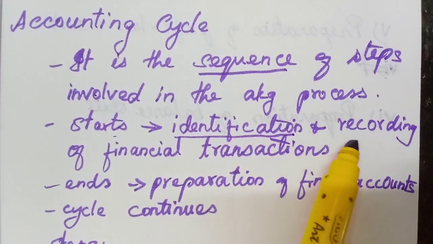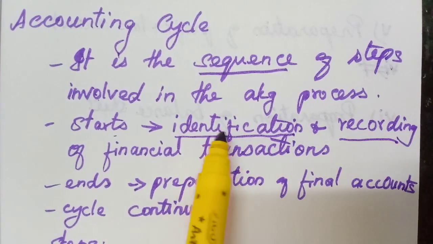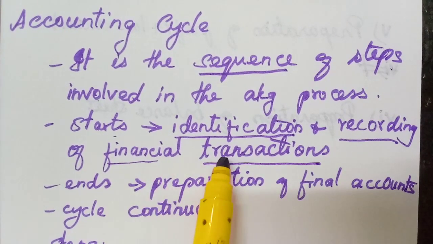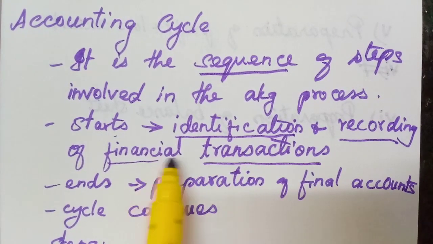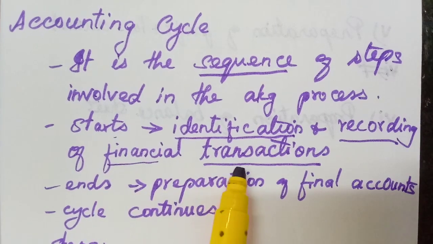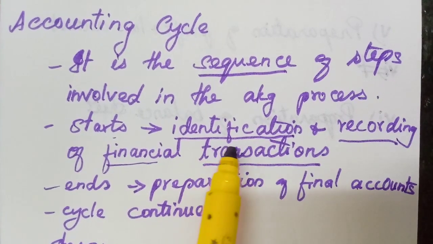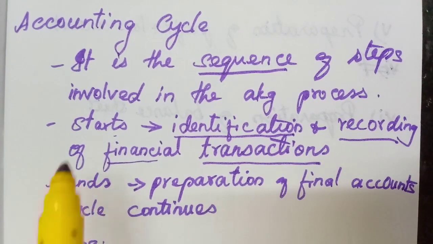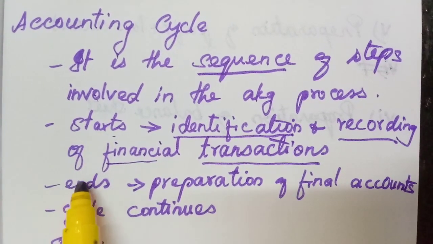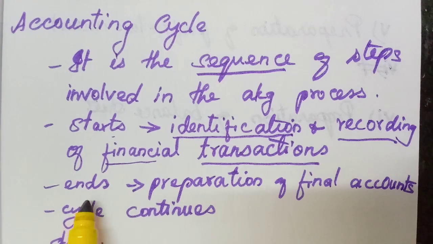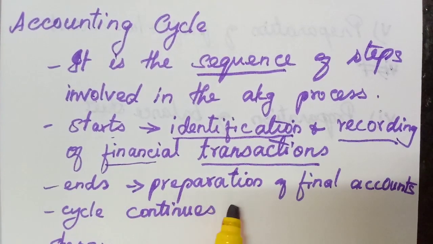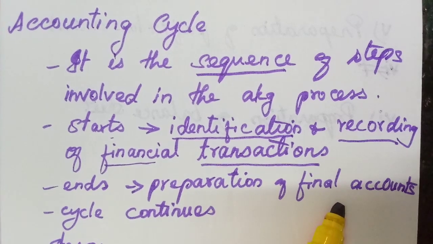Then recording: identifying the financial transactions, or the transactions which have monetary value, is called a financial transaction. First they have to identify and record them. And when does this accounting process end? It doesn't truly end, but one process comes to an end. It ends with the preparation of final accounts.